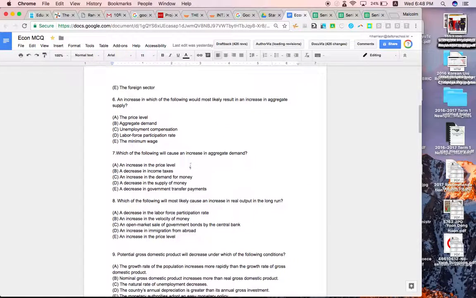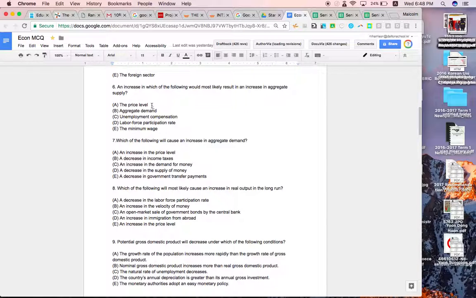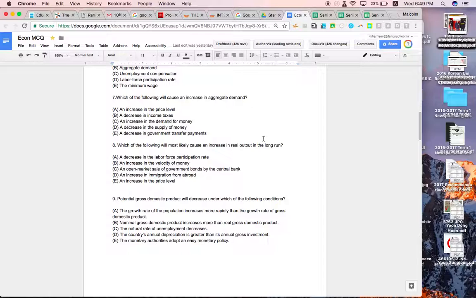Increase in which would most likely result in an increase in aggregate supply. An increase in price level would cause movement along the aggregate supply. An increase in aggregate demand would possibly give us a new equilibrium point, but not an increase in the aggregate supply. Unemployment compensation. If we increased unemployment compensation, more people would be likely to be unemployed or to choose to be unemployed. So that wouldn't help. Labour force participation rate. If we have more people working, we can supply more. If the minimum wage increased, we'd probably find some more people not working.